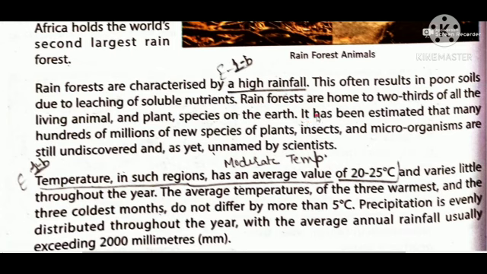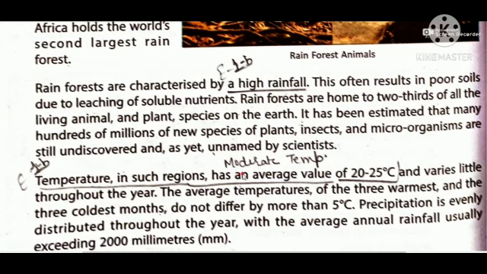It has been estimated that many hundreds of millions of new species of plants, insects, and microorganisms are still undiscovered and as yet unnamed by scientists. So, obviously, a large number of plants, animals, insects, and microorganisms are found in rainforests. Even scientists have not discovered them. Still, many species are undiscovered, but they are present.